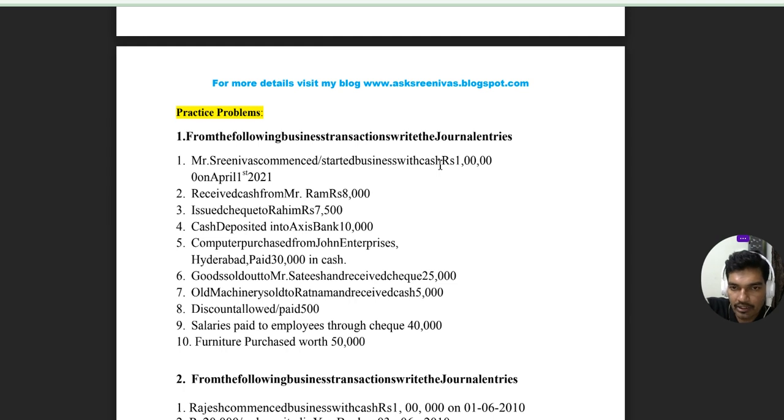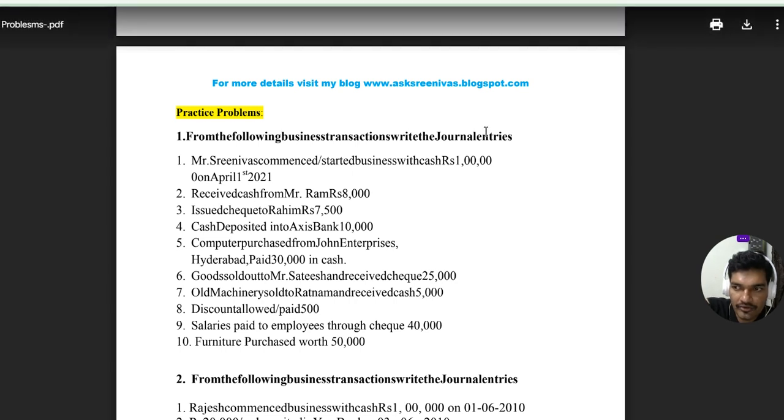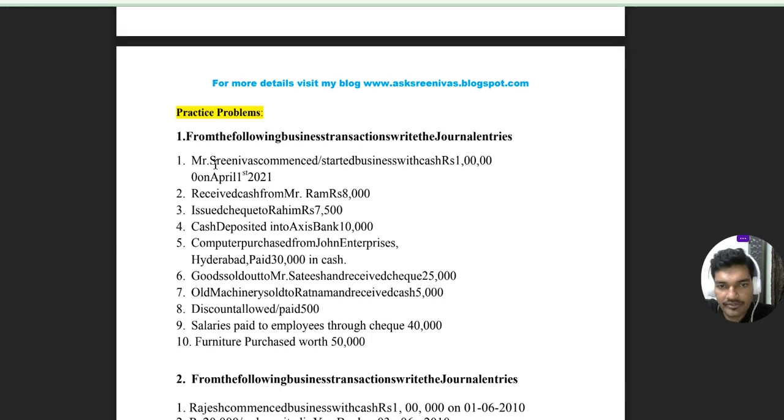You can apply any one of the golden rules, either the personal account rule or the real account rule. So I am applying the personal account golden rule: debit the receiver, credit the giver. Srinivas is the owner.